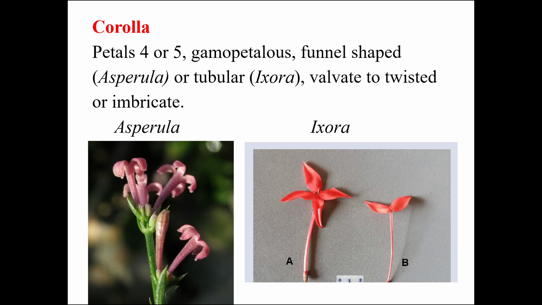The corolla is usually composed of 4 or 5 petals, and gamopetalous as it comes under the subclass Gamopetalae. Shape is usually funnel shaped or tubular. Funnel shaped you come across in Asperula, and tubular you can see in Ixora. The estivation may be varied, ranging from valvate to twisted or imbricate.